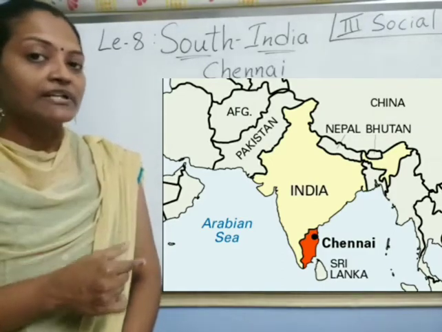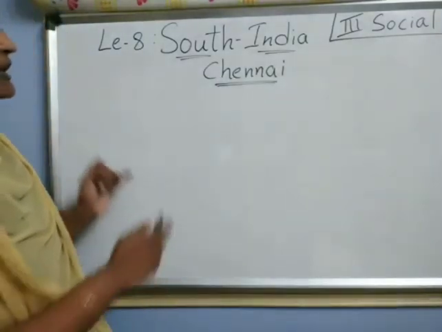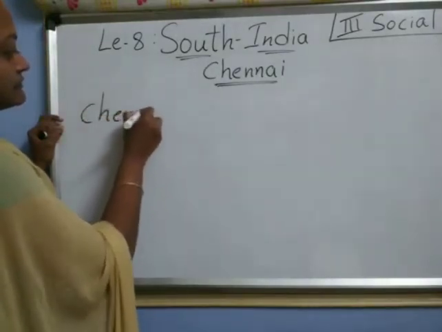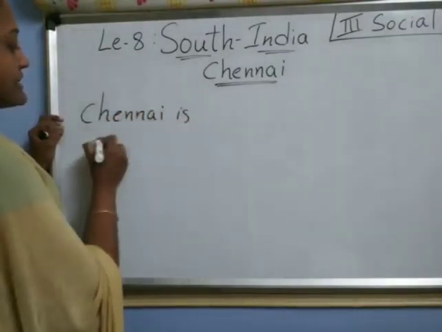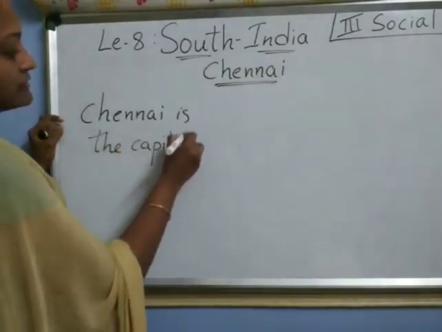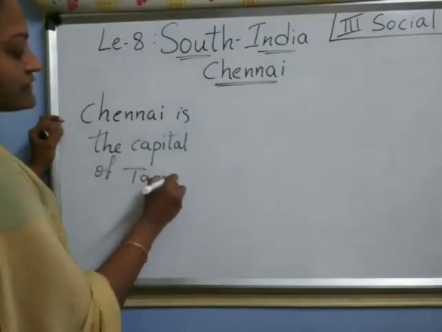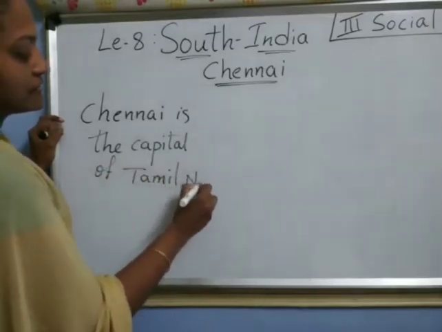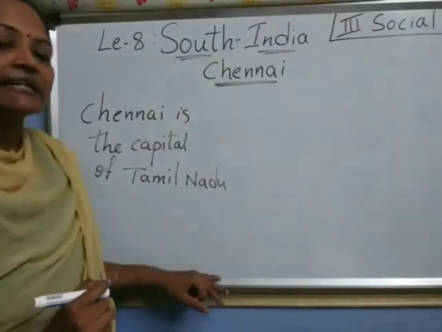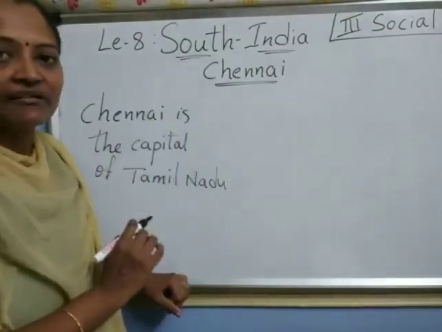Chennai is the capital of Tamil Nadu. Tamil Nadu is one of the states in India. So Tamil Nadu's capital is Chennai, right children?